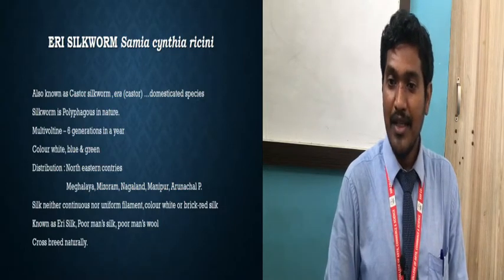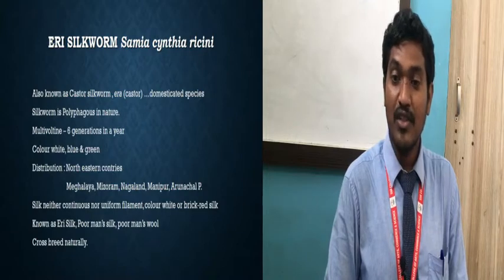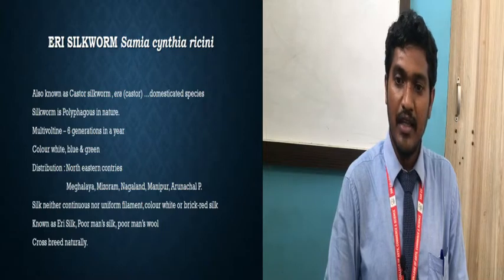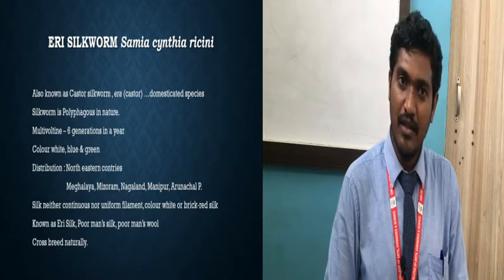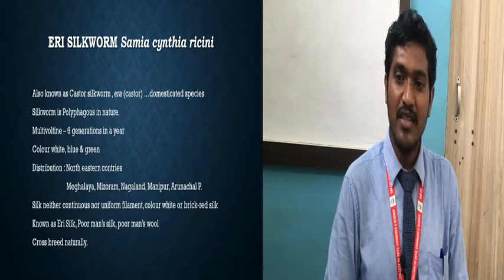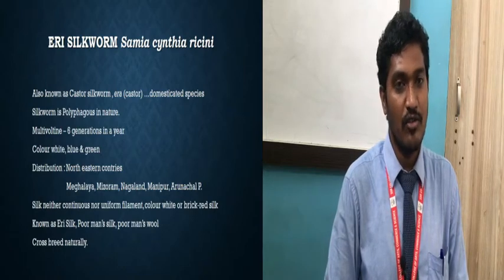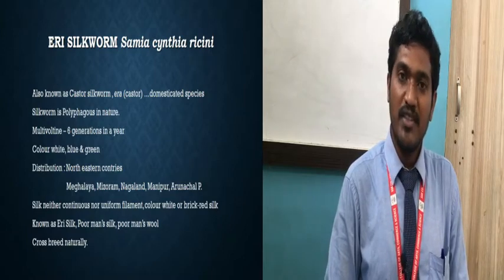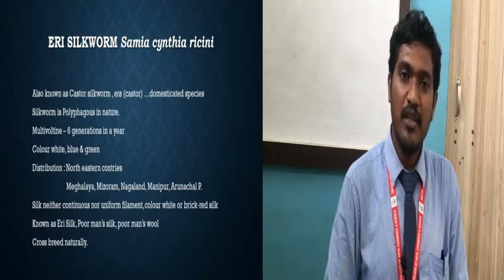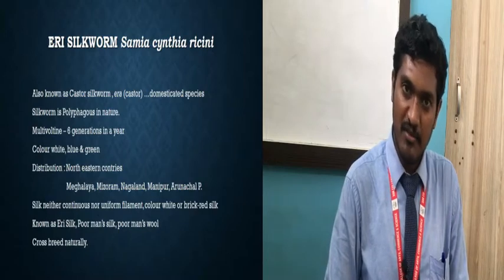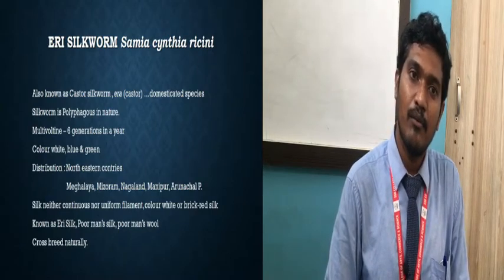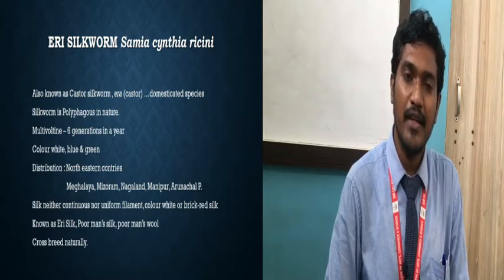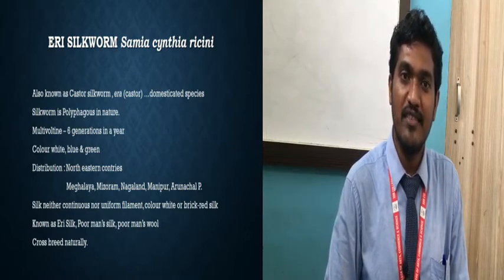See the meaning: in the scientific name, Erie is given. Erie means era, and era means the castor. So that is its terminology, and that is why it is also called the castor silkworm. Then this is also a domesticated species, so it can be reared very easily. This is also a domesticated species, so it can be reared in a very easy way. It is simple to handle, easy to handle.